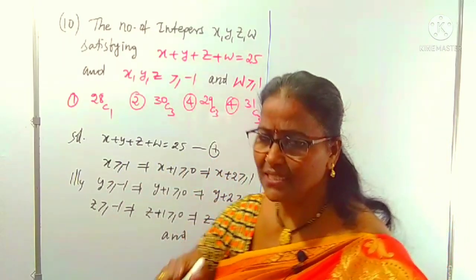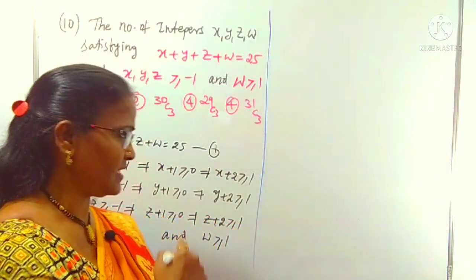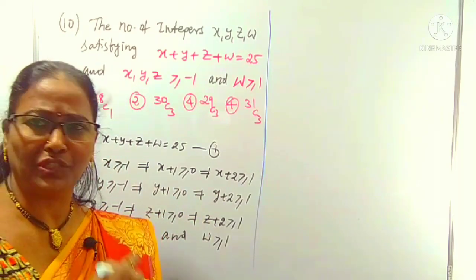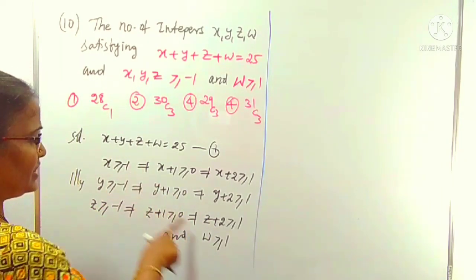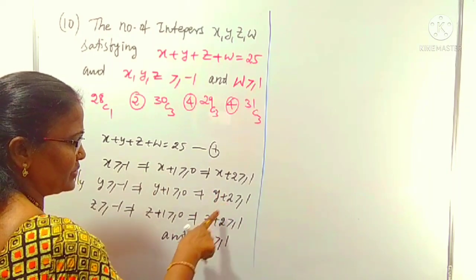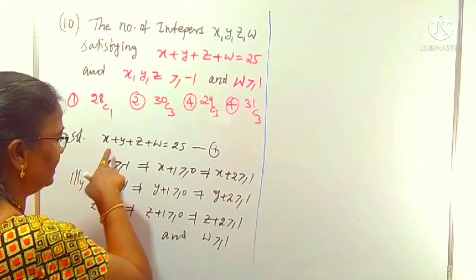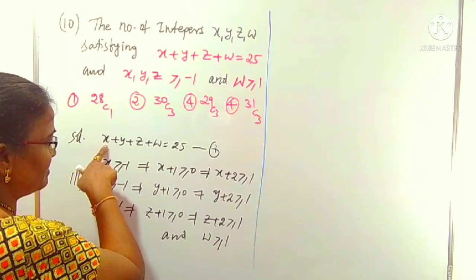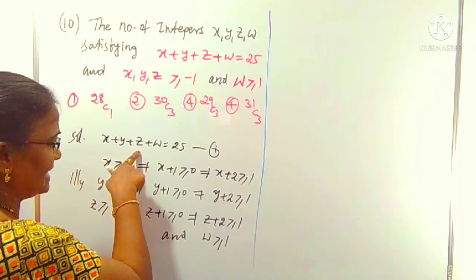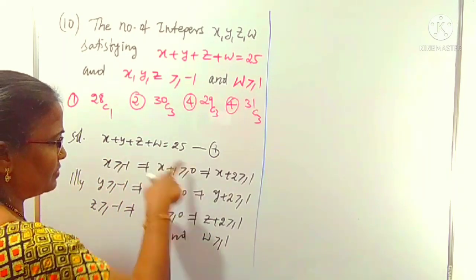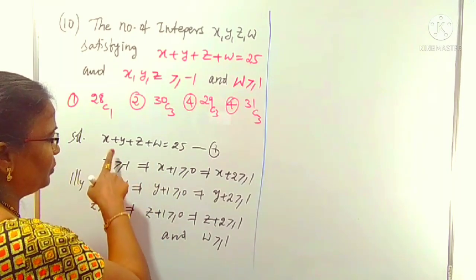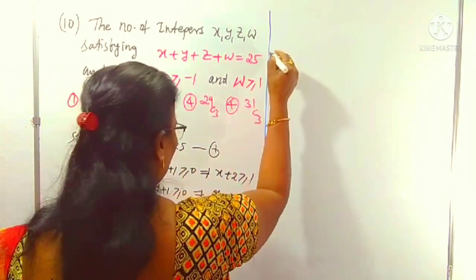How can you collect it? This is the process. After that you can understand why I am doing all these steps. To reduce into x plus 2, y plus 2, z plus 2 and w form here, for x 2 is missed, for y 2 is missed, for z 2 is missed, w doesn't need anything. Adding 2 plus 2 plus 2.